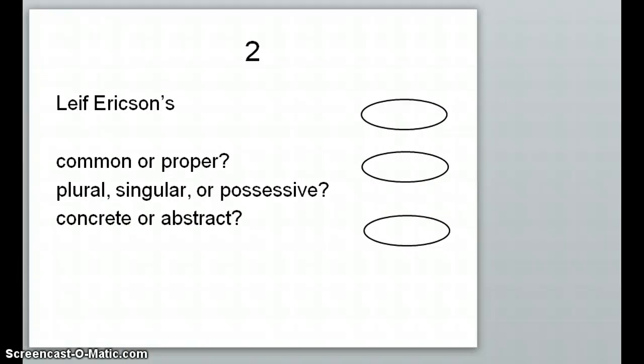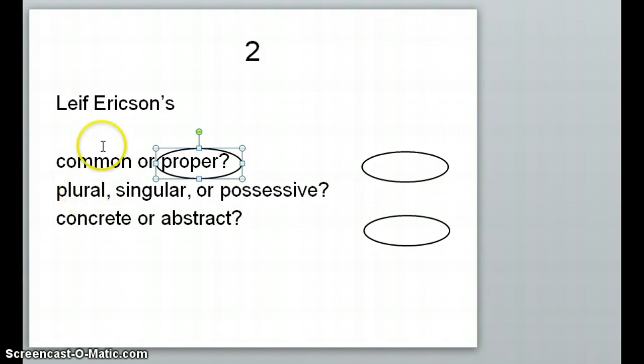So example 2, Leif Erikson's. Even if you don't know who Leif Erikson was, which he was a Viking, you should still be able to figure this out because there's an apostrophe S. Okay, so anyway, first we have to think about, is he common or proper? Obviously we're talking about a specific Viking, so that would make him proper.